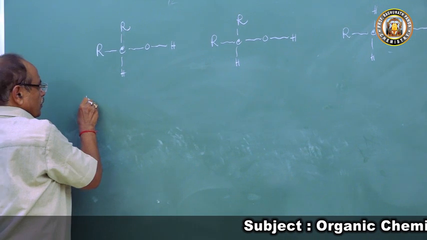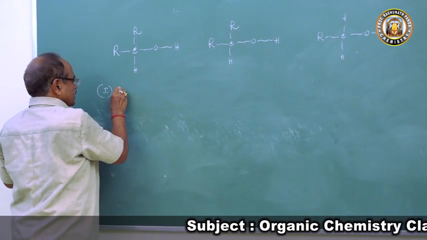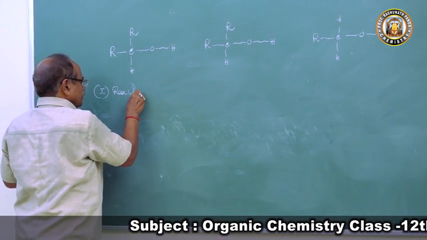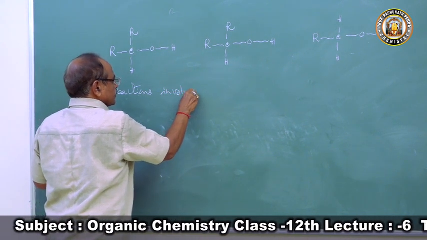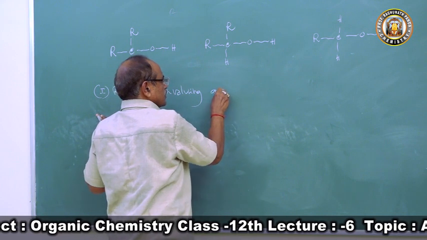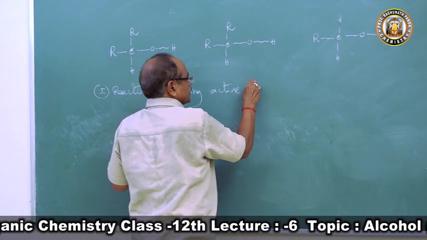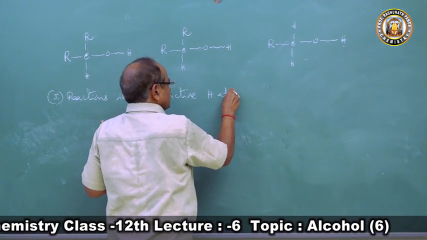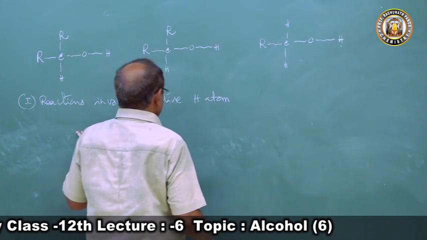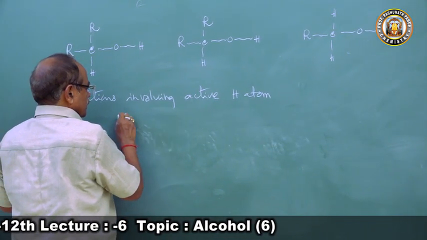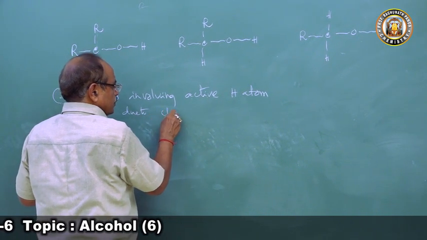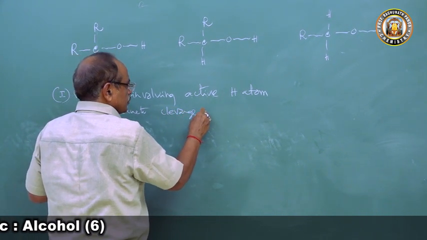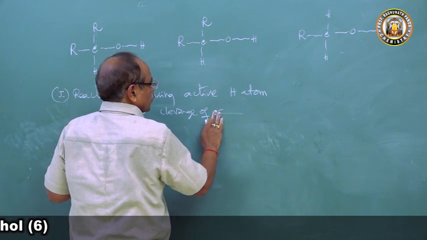So one type of reaction is reactions involving the active hydrogen atom, that is due to cleavage of the OH bond.